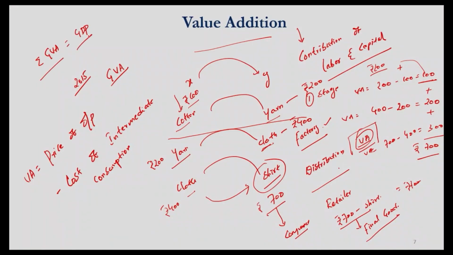Okay. So in this particular lecture, we have discussed the different types of goods and factors of production, the method of measuring national income, the definition of national income, and the concept of value addition. And we will continue with the next lecture, where we will be discussing different measures of income, that is GDP, GNP and the rest.